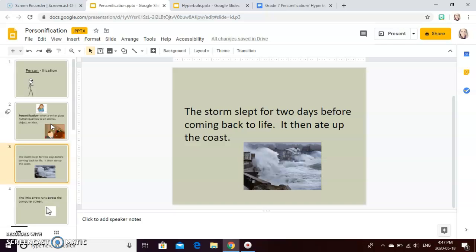There are two examples of personification there that are being used to describe the storm and give it human-like qualities. The first one is the writer describes the storm as sleeping. It says the storm slept for 2 days. So that's an example of personification. The second one is in the next sentence when the writer describes the storm as eating up the coast. Again, we know storms can't sleep or eat, but that is how the author is personifying the storm.